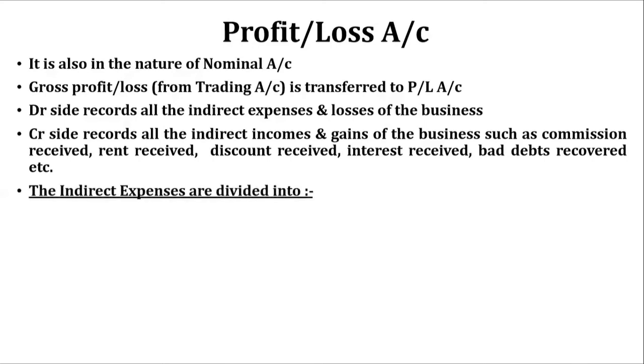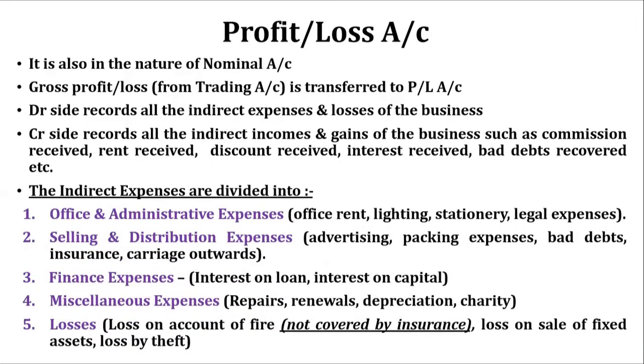Indirect expenses are basically divided into 5 categories. Office and administrative expenses, which include office rent, lighting, stationery, legal expenses. Selling and distribution expenses, which include advertising, packing expenses, bad debts, insurance, and carriage outwards. Finance expenses, which include interest on loan, interest on capital. Miscellaneous expenses, which include repairs, renewals, depreciation, charity. And finally losses, which include loss on account of fire not covered by insurance.